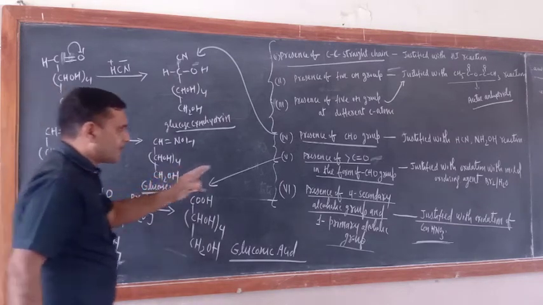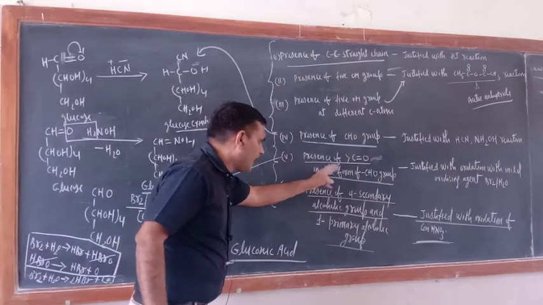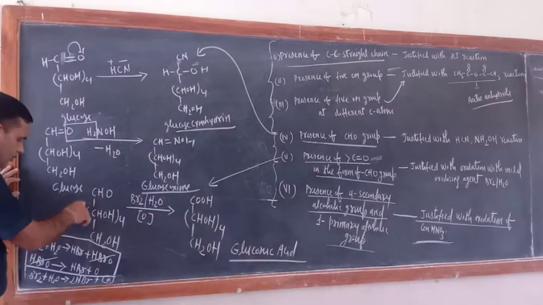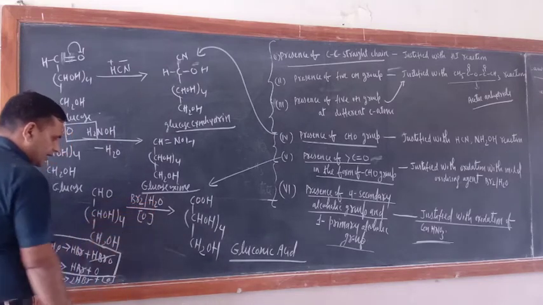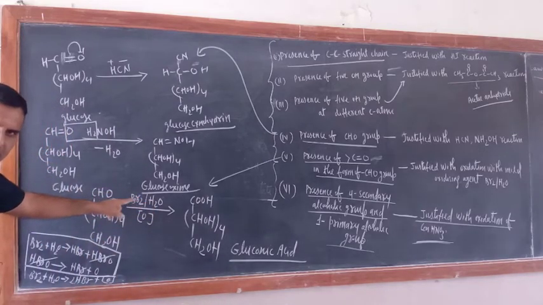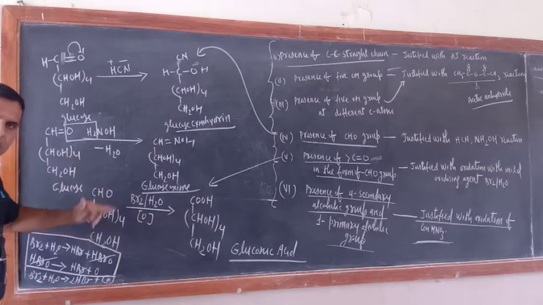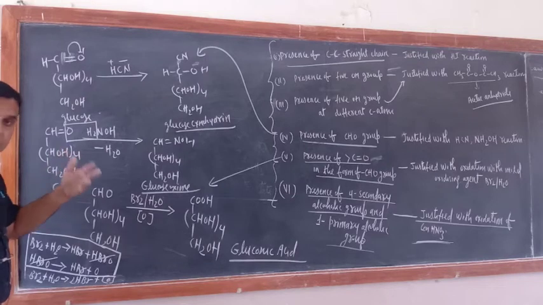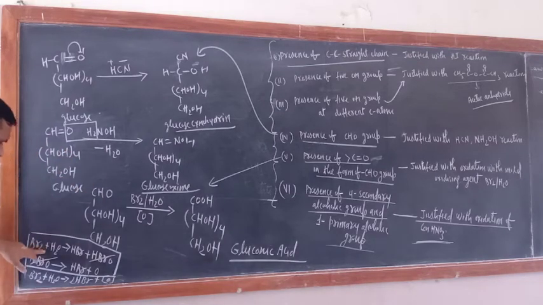Now the presence of carbonyl group in the form of aldehydic group, how you will justify? Their reaction with glucose, reaction with Br2 water. Okay, Br2 water is the oxidizing agent. How can you say that Br2 water, means aqueous solution of bromine, is oxidizing in nature? Just see, when Br2 reacts with water, it forms HBr and HBrO.